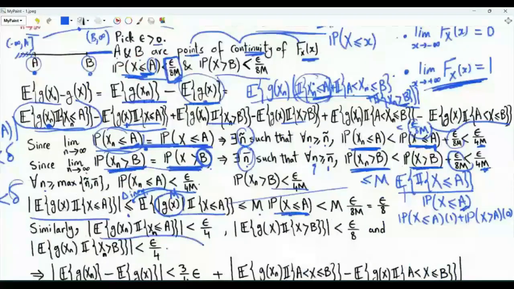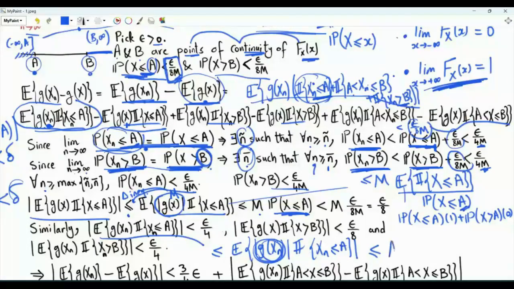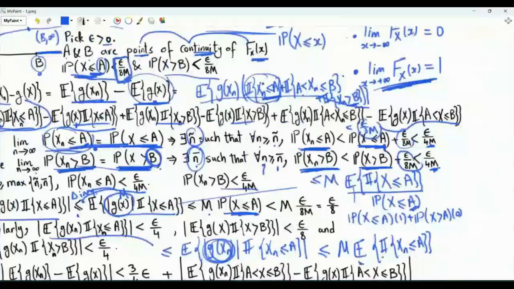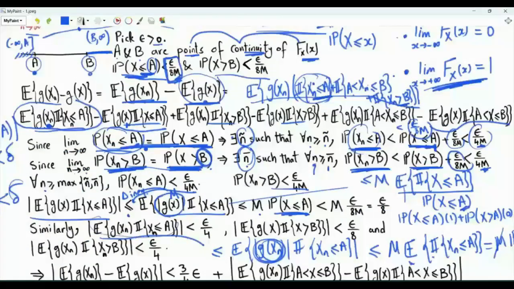Now we can upper bound this magnitude here. By the triangle inequality, this is less than or equal to the expectation of the magnitude of g of xn times the indicator that xn is less than or equal to a. The magnitude of g is less than or equal to m, which can be taken outside the expectation. We have the expectation of the indicator that xn is less than or equal to a, which is the probability that xn is less than or equal to a. Now we have this probability upper bounded by epsilon over 4m. M goes with m. Then this magnitude is upper bounded by epsilon over 4. And this one also will be upper bounded by epsilon over 4.